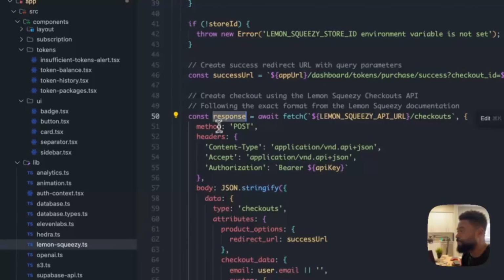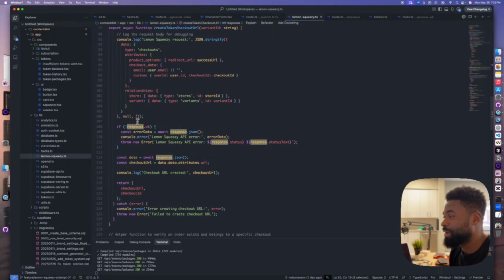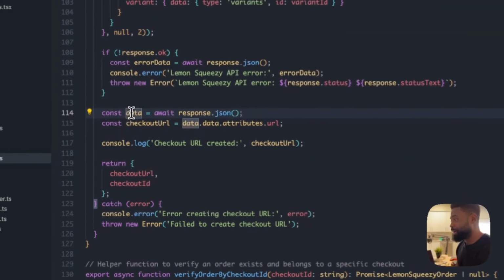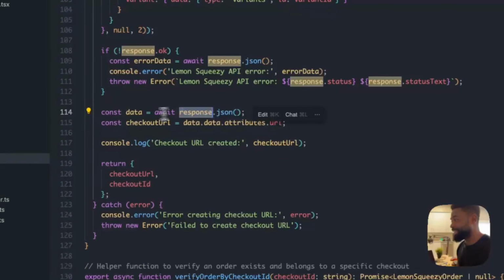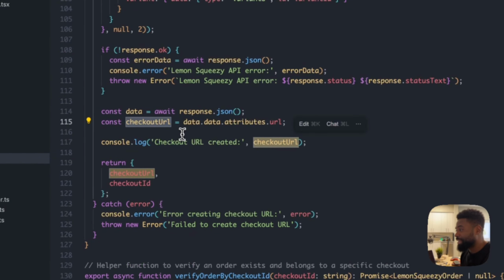We get a response back from making the API call to Lemon Squeezy. If the response is not okay, we throw an error. But if everything is successful, we extract the response.json, assign it to the data variable, and then we get the checkout URL from the data variable.